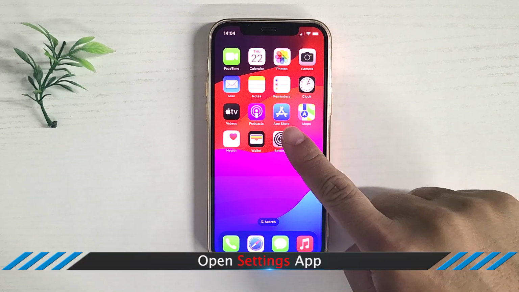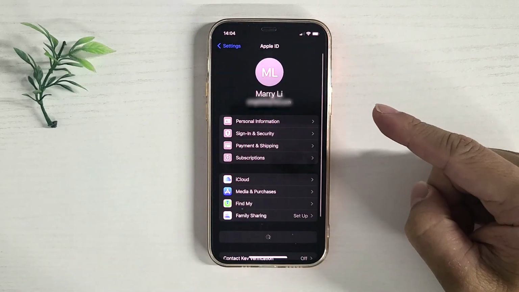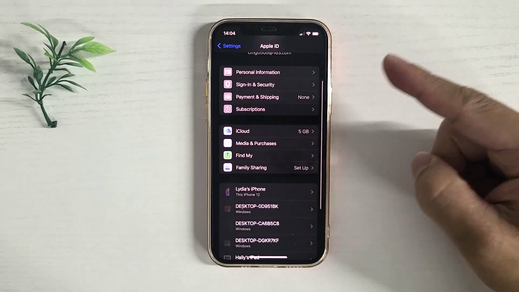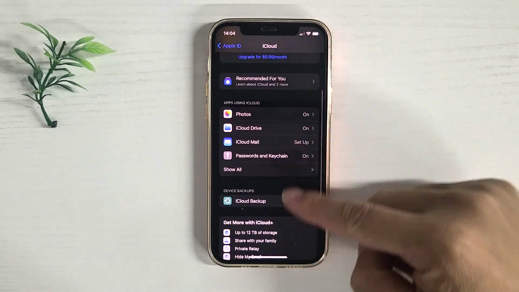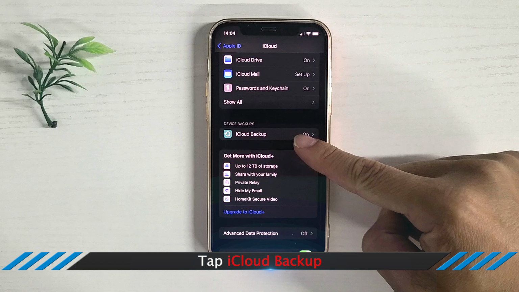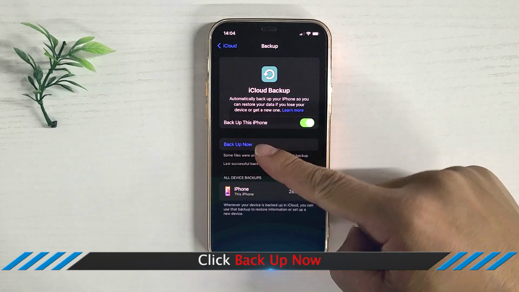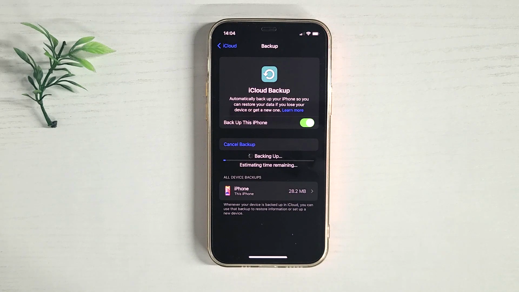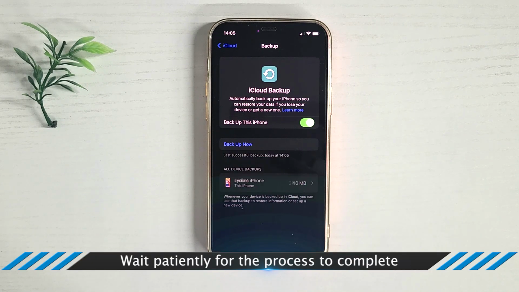Tap Settings app. Tap Apple ID at the top of the screen. Tap iCloud. Enable iCloud Backup. Click Backup now. Wait patiently for the process to complete.